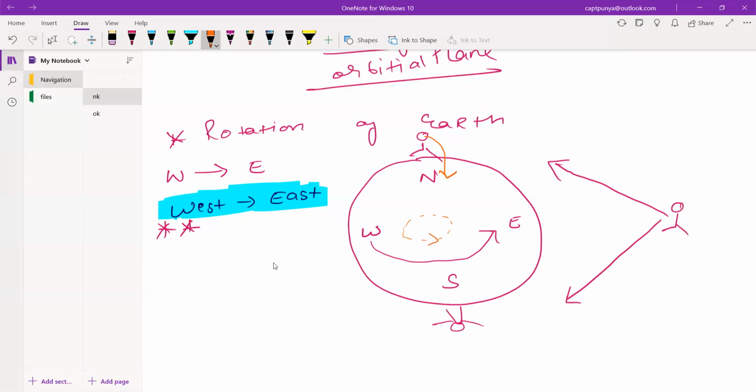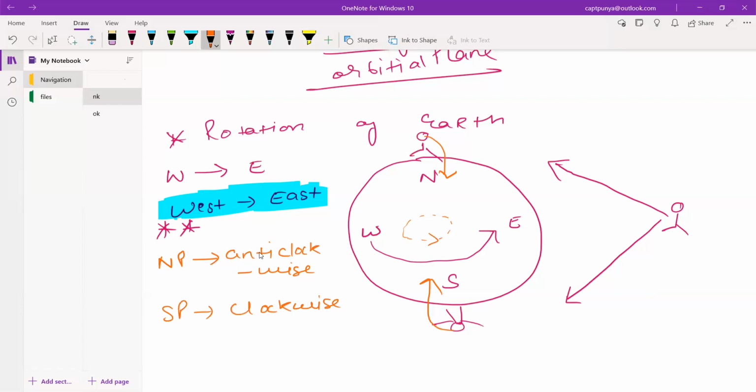So from the North Pole, if you see from the North Pole, it looks like it is rotating anti-clockwise. And if you are standing on the South Pole and you look down, it feels like it is rotating clockwise. फिर ऐसा लगेगा कि ये तो क्लॉकवाइज घूम रही है. Okay, now you will get confused, sir. From the south pole, how is it rotating clockwise?